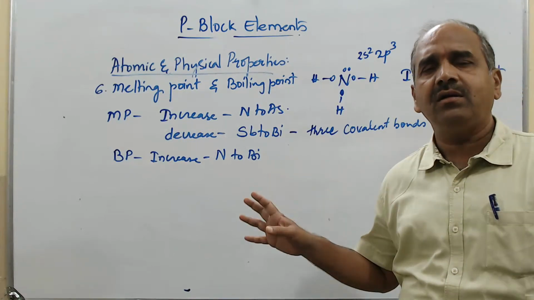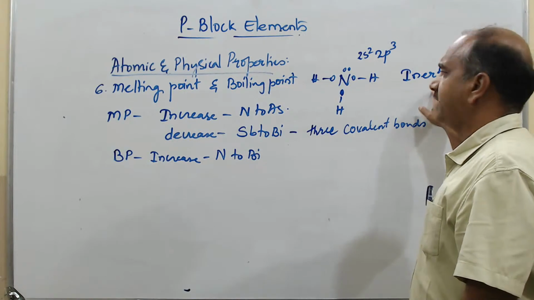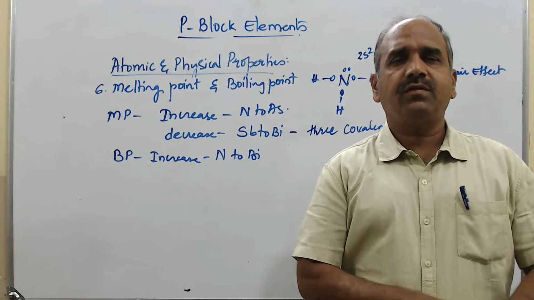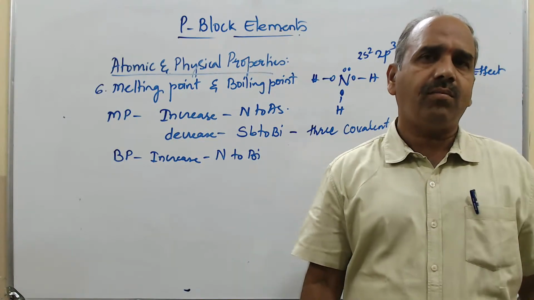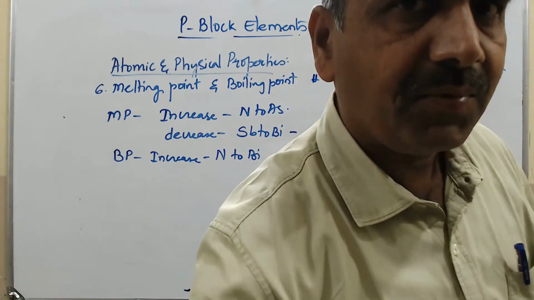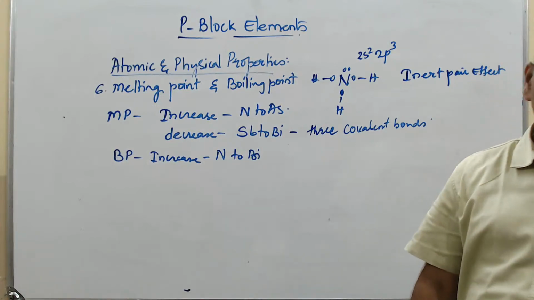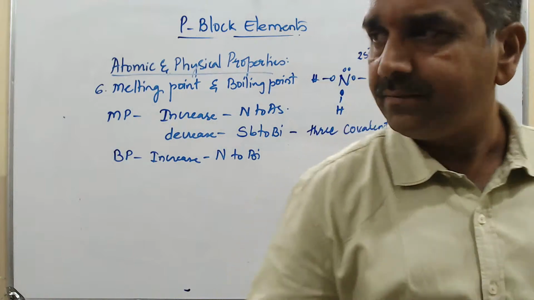The 2 electrons involved in the inert pair effect don't play an important role, so we do not see the inert pair effect in the boiling point. In the melting point, definitely it is there, because 1 or 2 elements will be in the solid form also.